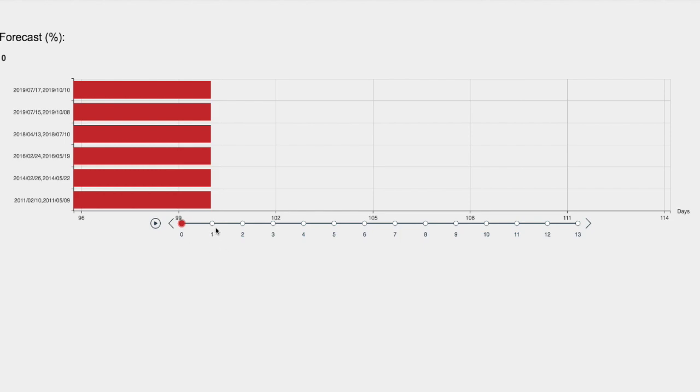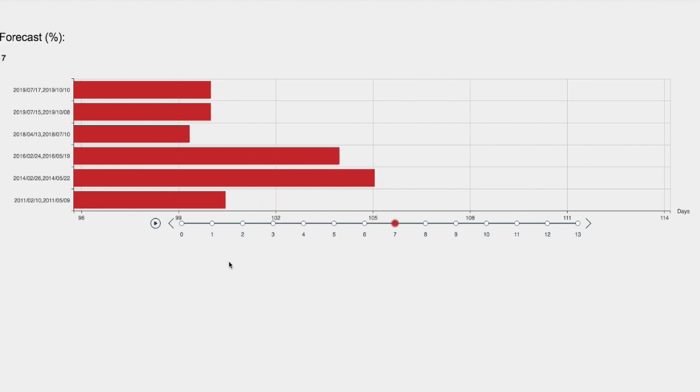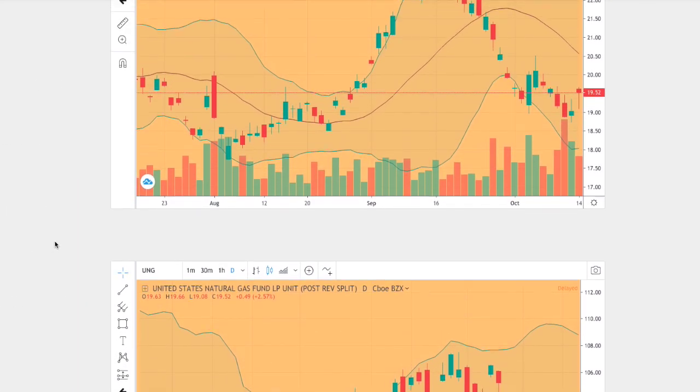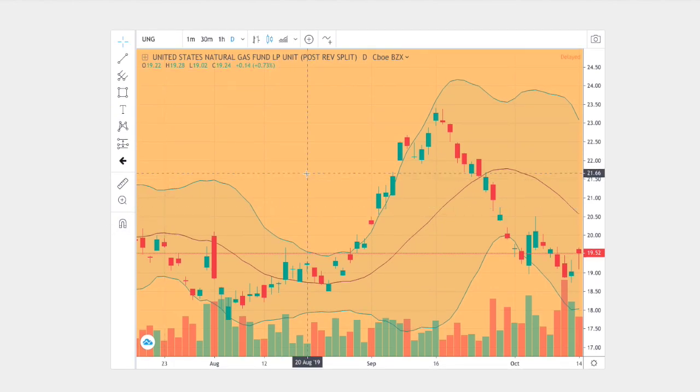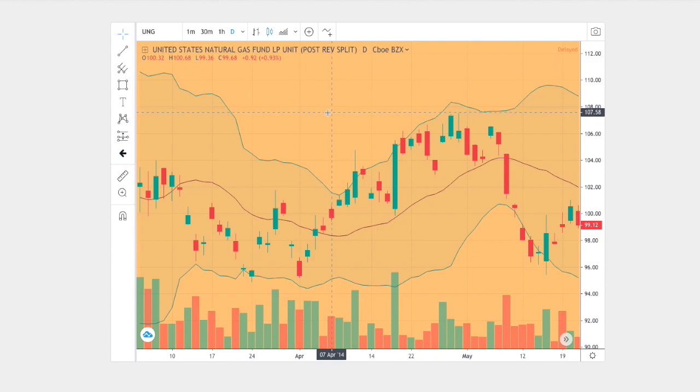So I'll go day by day where natural gas will head to the next coming days. So we have 1 day out, 2 days out, 3 days out, 4 days out, 5 days out, 6 days out, and 7 days out. So which one of these forecast models we should focus on? Ideally, the model that is the best match to the current trend. Right here we have the current trend, and below it is the trend that I believe is the best match.